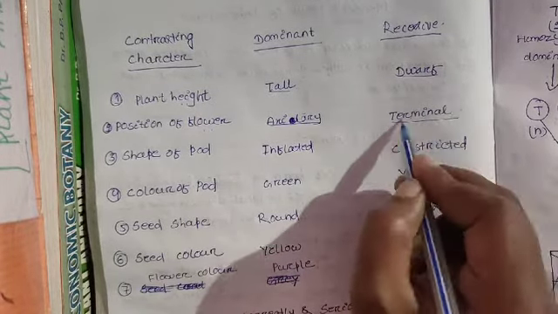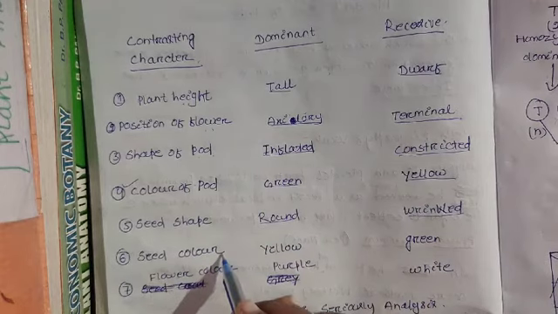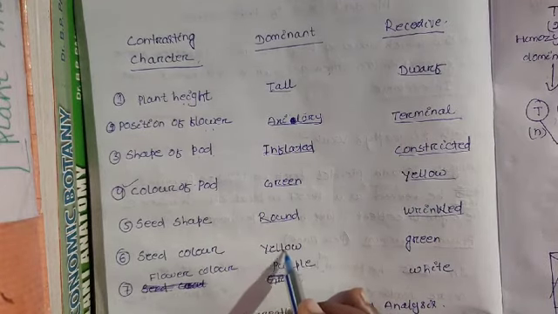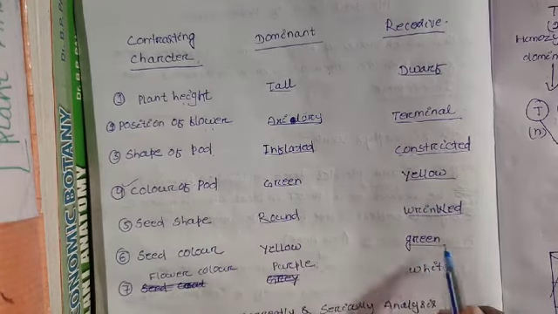Then color of pod. Dominant is green and recessive is yellow. Then seed shape. Dominant is round and recessive is wrinkled. Then seed color. Dominant is yellow and recessive is green. Lastly, flower color. If the flower is purple, it is dominant.